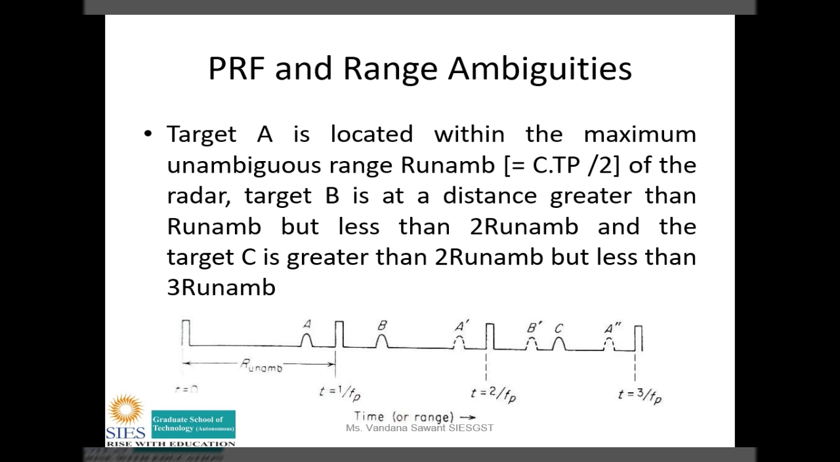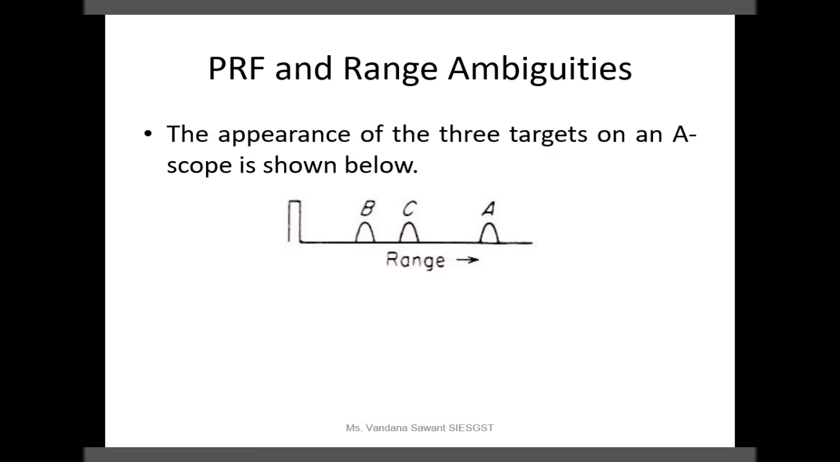Now see, if you observe these positions, A, B, and C, as well as A dash, B dash, A double dash, you can clearly understand what is the actual echo and what are the multiple time around echoes. Now see, if we give this signal to the A scope, then the display on the A scope will be like this. You can observe B, which is very close to the pulse.